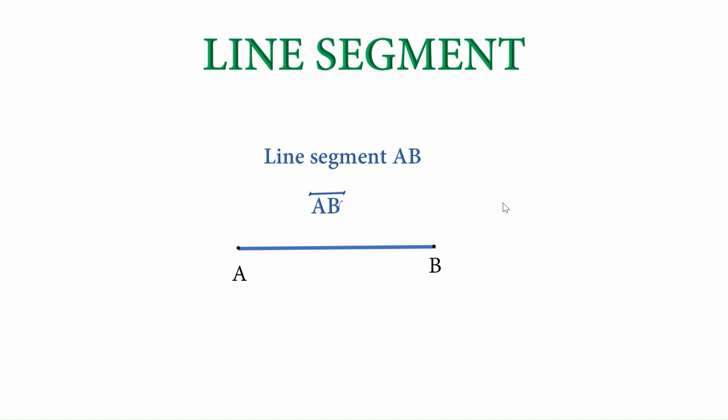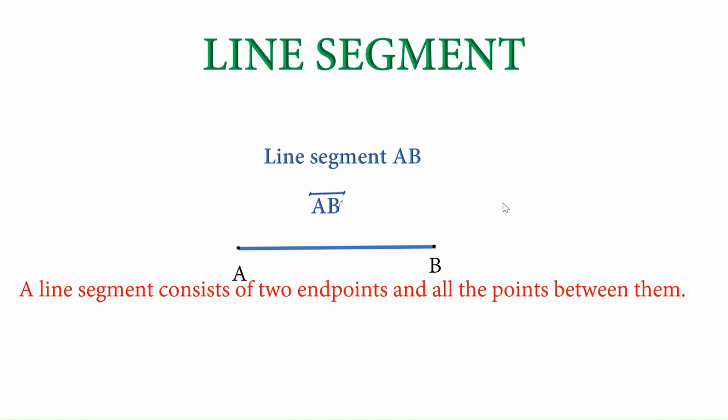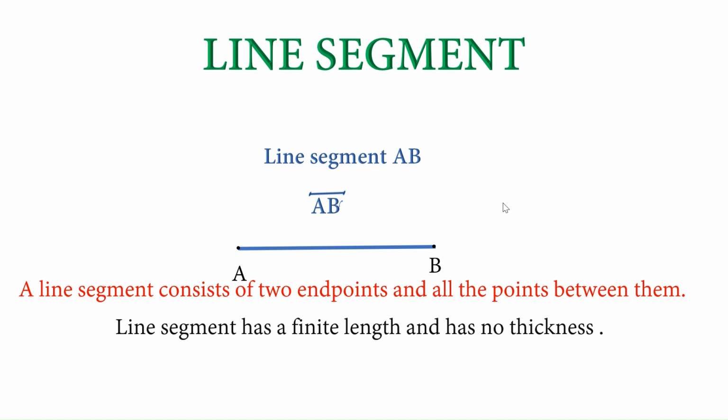As this has endpoints, this will have a definite length. And a line segment will consist of two endpoints and all the points that lie between. A line segment will also have a finite length and it has no thickness. Line segment AB and line segment BA both mean the same.